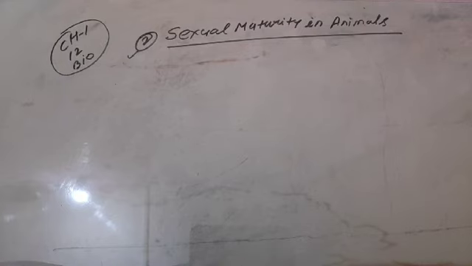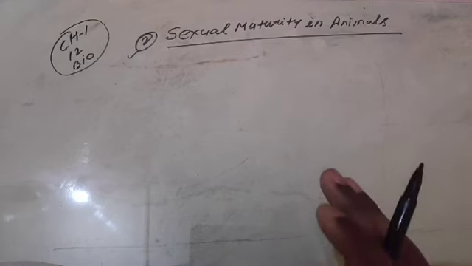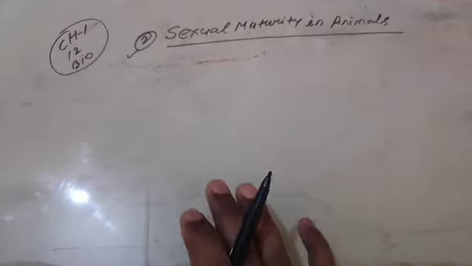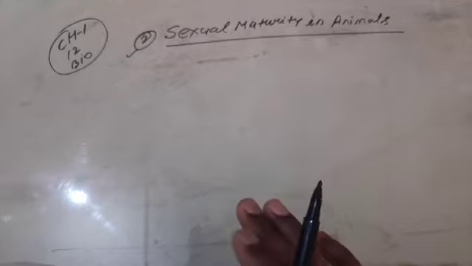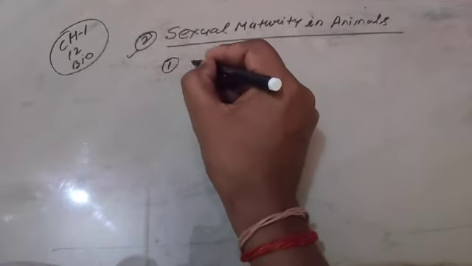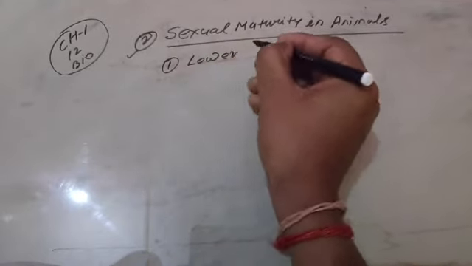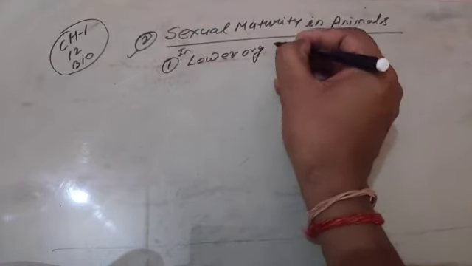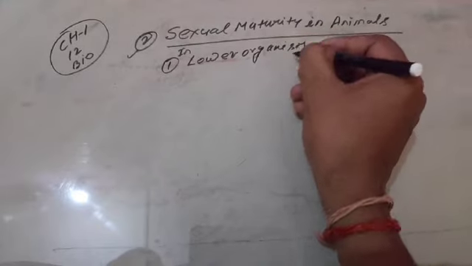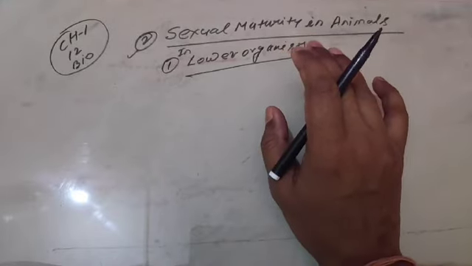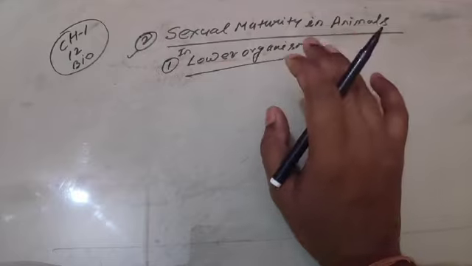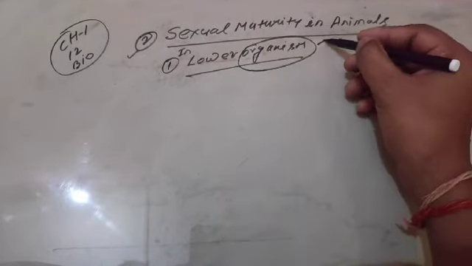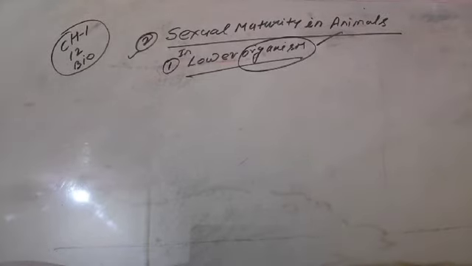The basic characteristic features of animals, in the case of lower animals. First of all, we are going to talk about the basic identification of sexual maturity in lower organisms. Here, lower organisms doesn't mean algae, fungi, etc. It is only for animals. So don't be confused regarding this.